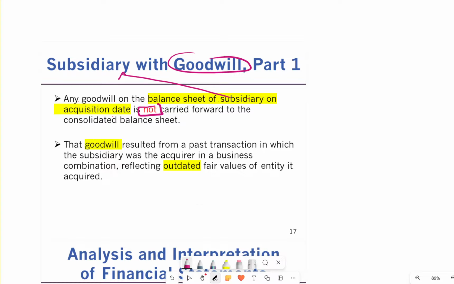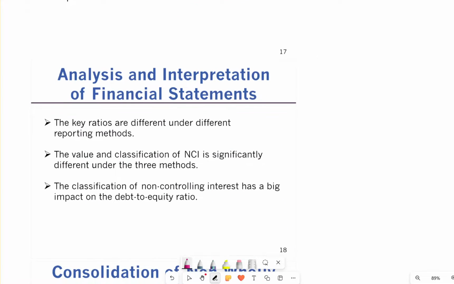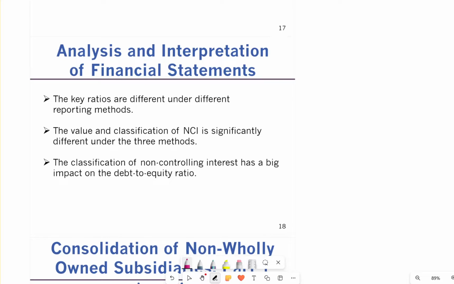The reason why you have this goodwill is because of a past transaction in which the subsidiary was acquired in a business combination, reflecting outdated fair value on the entity. Now going further, they say analysis and interpretation of financial statements. How do you analyze the financial statements?